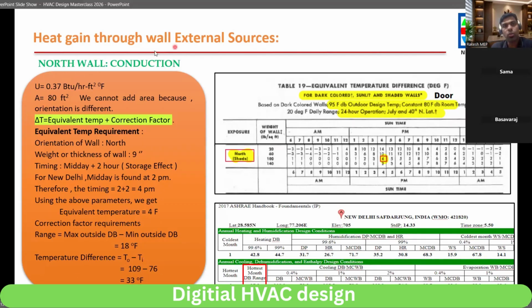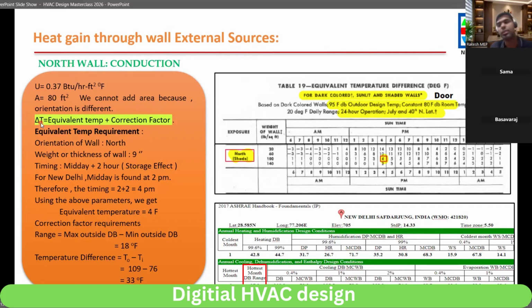So, heat gain through wall. For wall, what type of things do we have? We have conduction. The wall is a conductor. So U we already got. Now, wall is orientation wise: north orientation different, south different. So we took it orientation wise. We cannot add area because orientation is different. Then we will find it here.